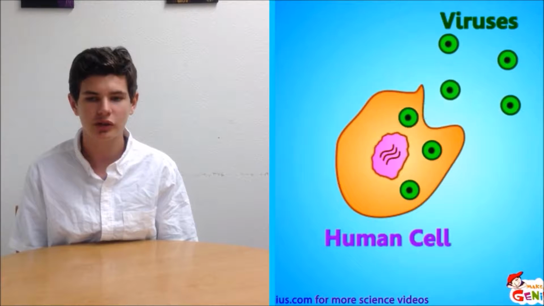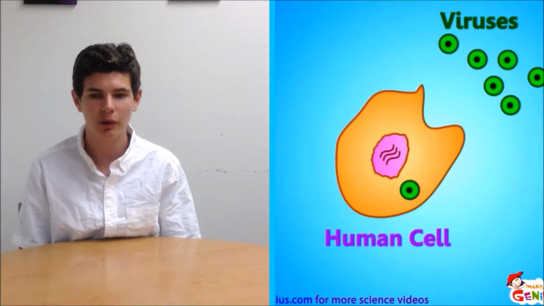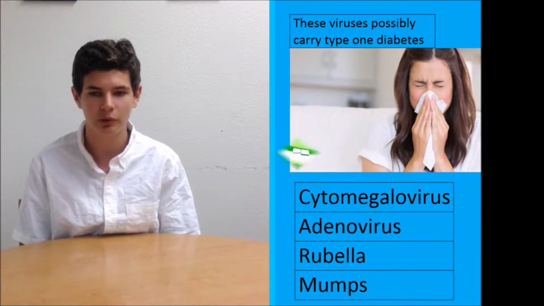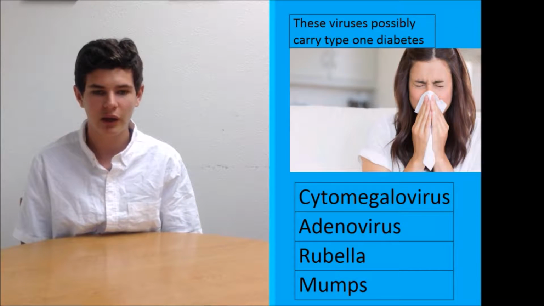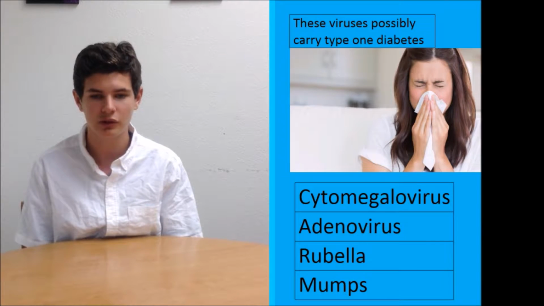Viruses possibly associated with type 1 diabetes include cytomegalovirus, adenovirus, rubella, and mumps. I have found several ways these viruses may damage or destroy beta cells or possibly trigger an autoimmune response in susceptible people. We are trying to identify a virus that can cause type 1 diabetes so that a vaccine might be developed to prevent the disease.